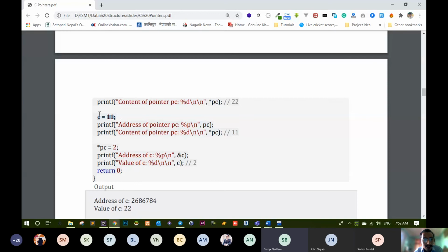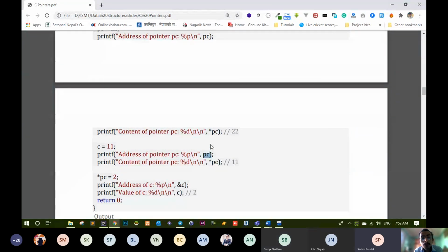So if you do now C equal to 11, you change the value of C. And what will be the output of this PC? 11. This PC. No, address. It will be the address, not the new address. It will be the same address, किनभने you are just changing the value of the same location.